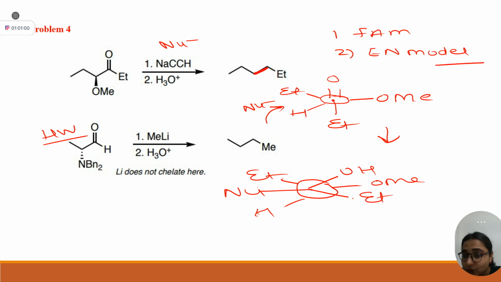We don't have to do rotation here. Why? They are already opposite, ethyl and ethyl. But one thing you can see is that OH and OMe are on the same side. So your OMe will be as it is from the starting material, your reactant. OMe and OH will also be at wedge position. I hope you are clear.